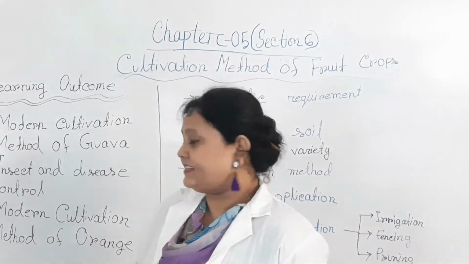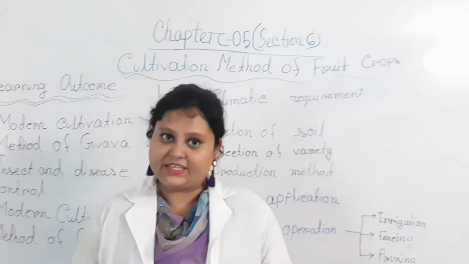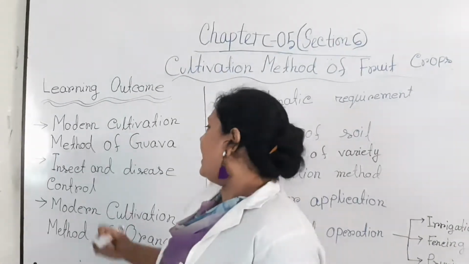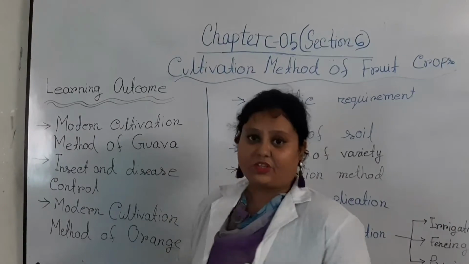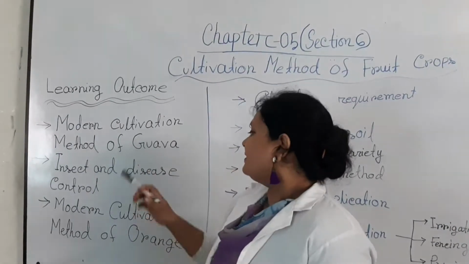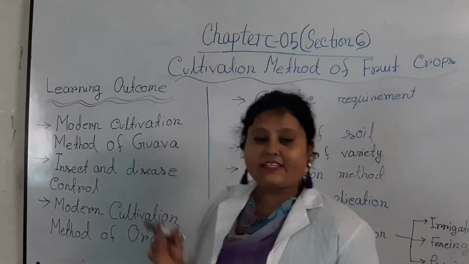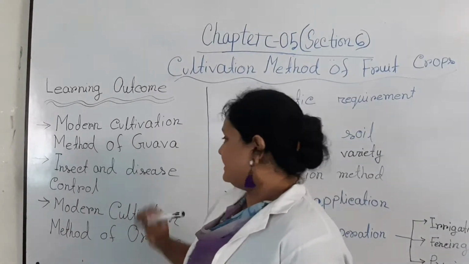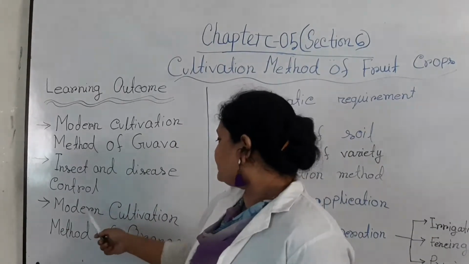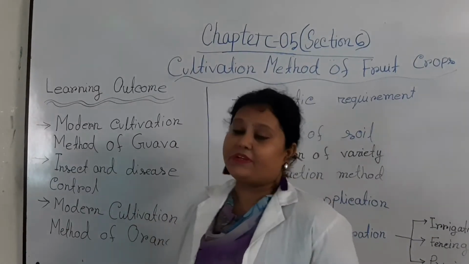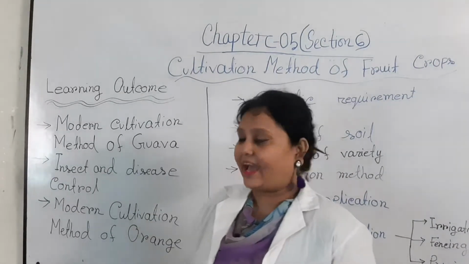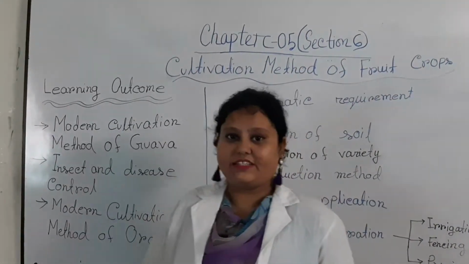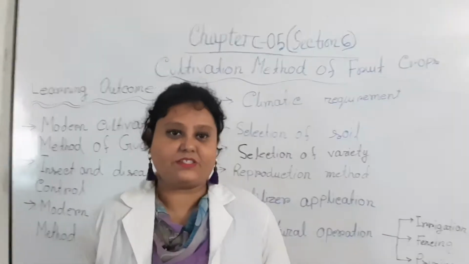After completing today's lesson, you will be able to know the modern cultivation method of guava, the insect and disease control for these fruits, and the modern cultivation method of orange and its insect and disease control and measurement.